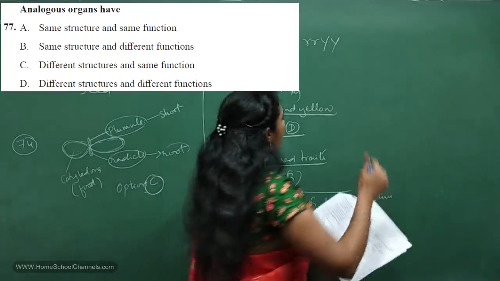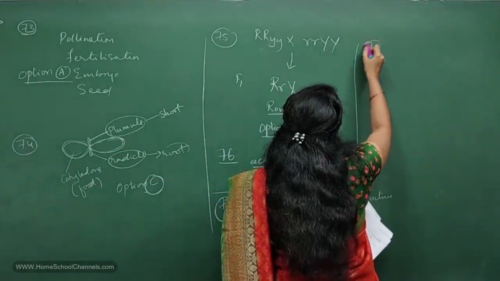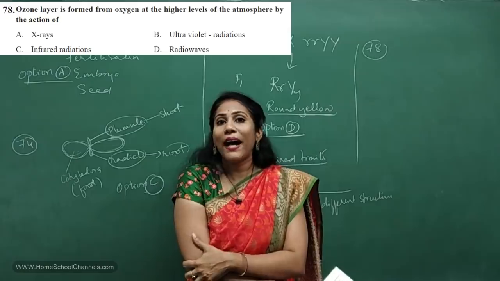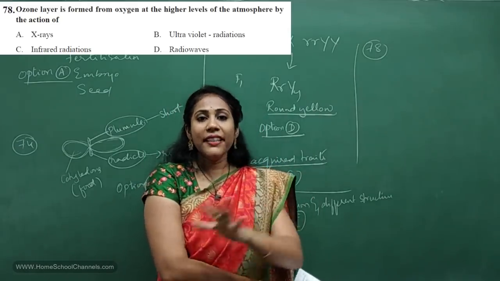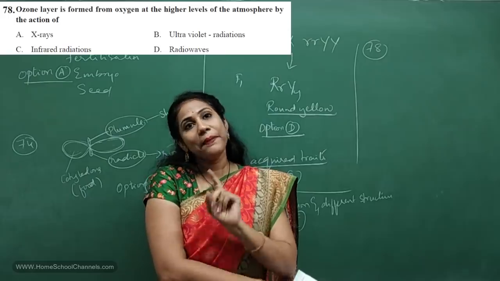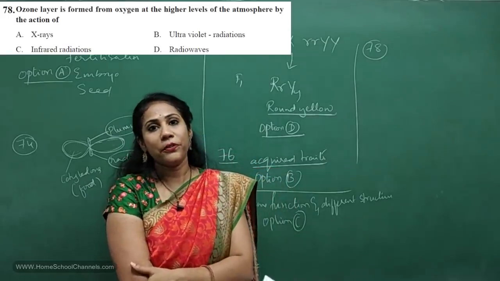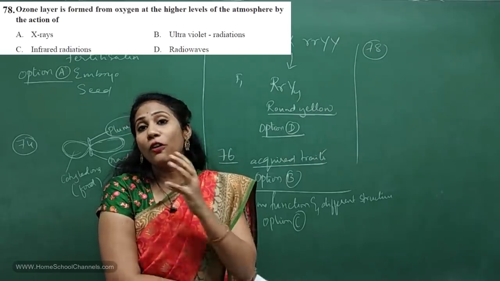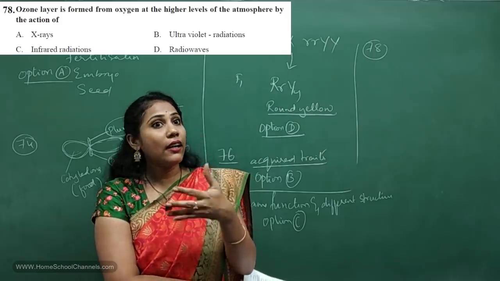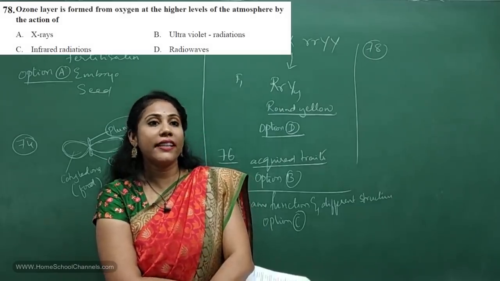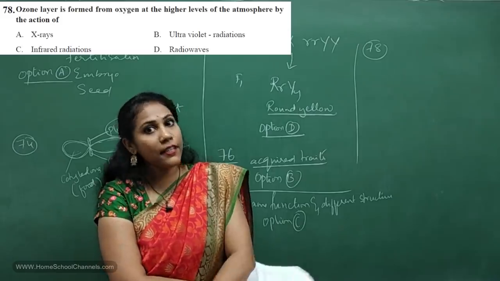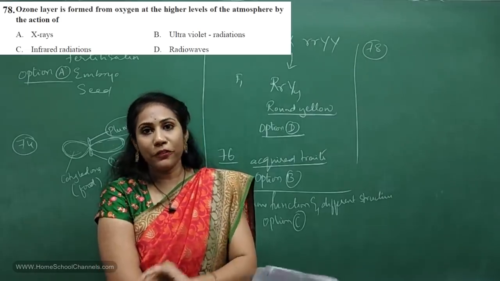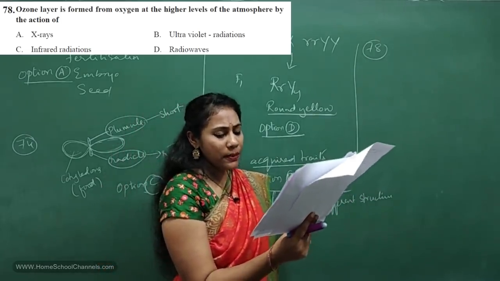And now let us talk about question number 78, which is from our environment chapter. Most of them kept on asking me which part is deleted. See, everything is deleted from our environment chapter except the ozone layer and waste management. So definitely you can expect a question on the ozone layer. Concentrate on the ozone layer, how the ozone layer is formed, why the depletion of the ozone layer takes place, what is the reason for the depletion, and how the depletion takes place. About this concept you become perfect. Clear? Let's see the question.